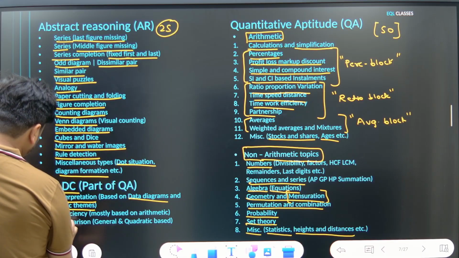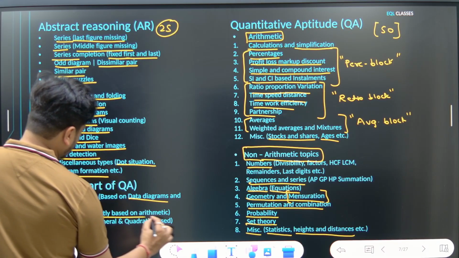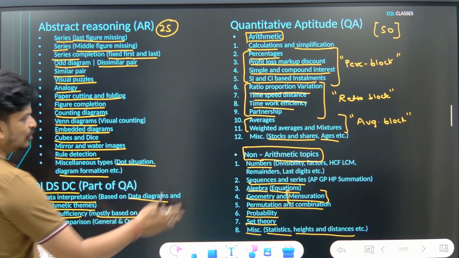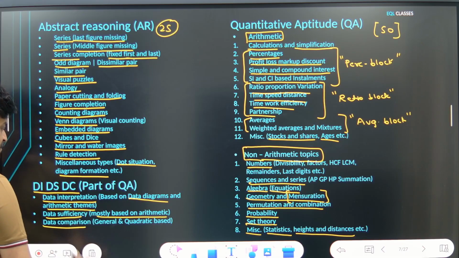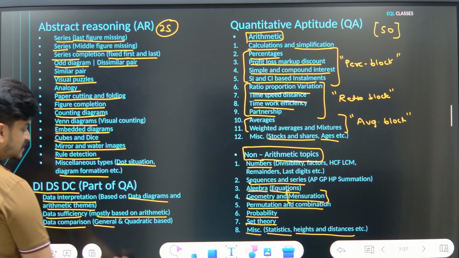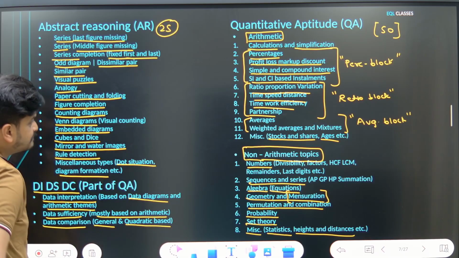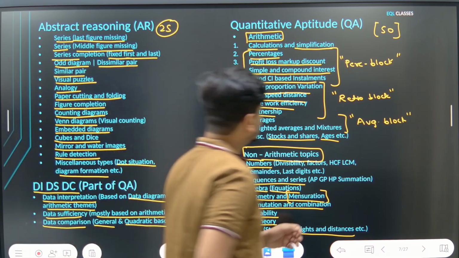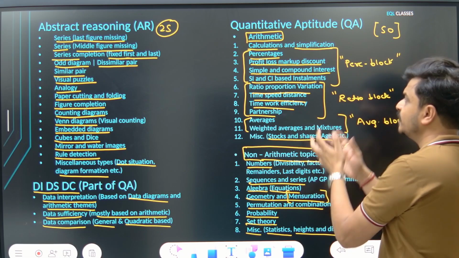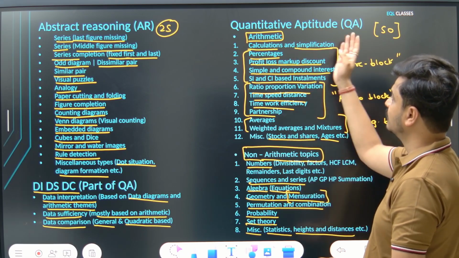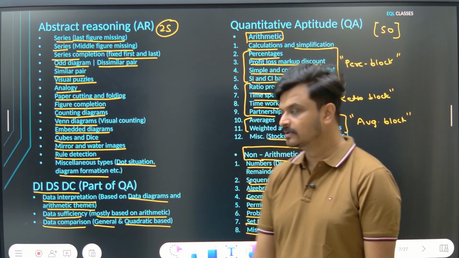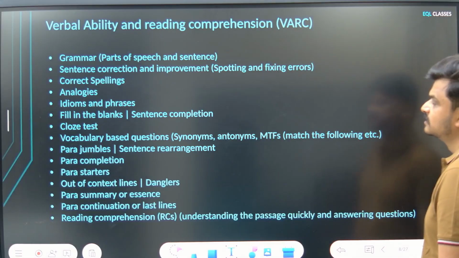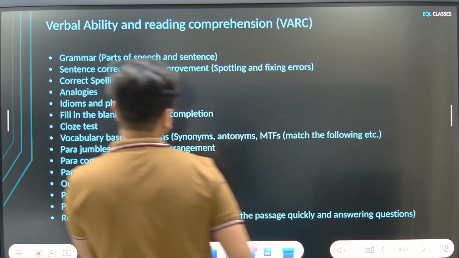Data sufficiency, mostly it is based on arithmetic, but it could be out of any of the quant topics. Then data comparison, there are 2 types of data comparison questions. One is the general data comparison, other is quadratic root based. So this gives you every topic that you need to prepare in the quantitative aptitude, data interpretation, data sufficiency, data comparison section. Coming to the next section, which is the verbal ability and reading comprehension section.